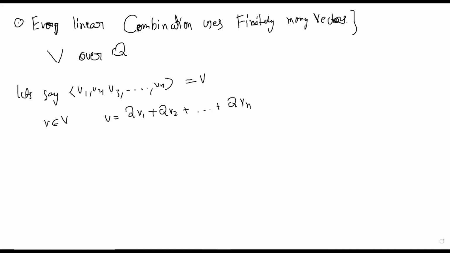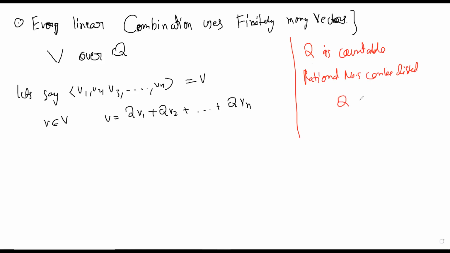Now, there is a result in set theory that says that the set of rational numbers Q is countable. Basically, you can count Q. What do I mean? It means that the rational numbers can be listed. This is not hard to show, but we are just assuming this result for the time being. Basically, the size of Q is kind of less than N cross N.